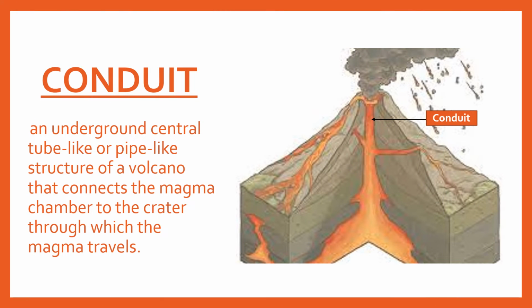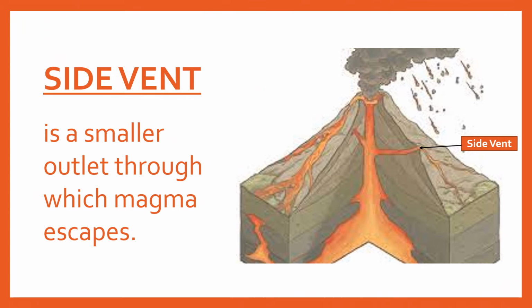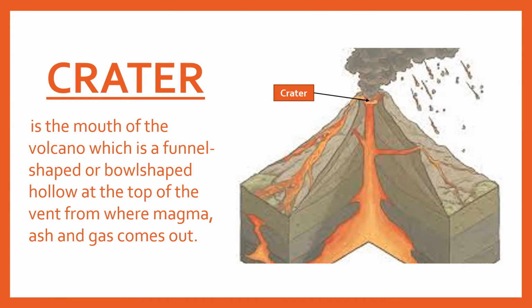Conduit, an underground central tube-like or pipe-like structure of a volcano that connects the magma chamber to the crater through which the magma travels. Side vent is a smaller outlet through which magma escapes. Crater is the mouth of the volcano, which is funnel-shaped or bowl-shaped, hollow at the top of the vent from which magma, ash, and gas comes out.